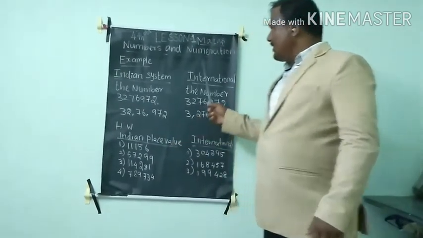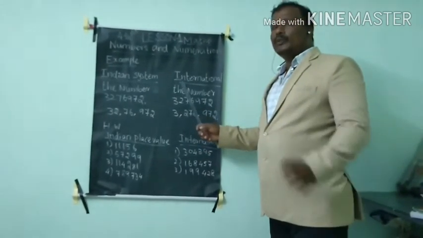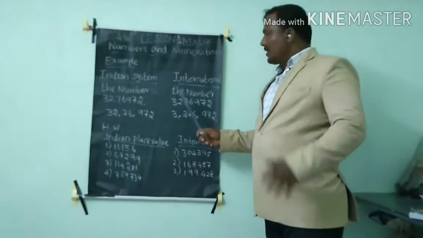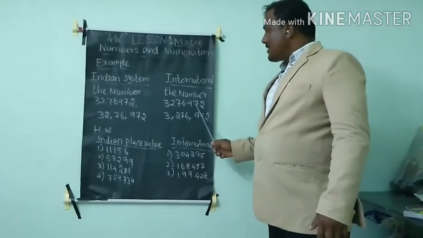As per the international system, the same number, as per the rules you already saw: first 1s, tens, hundreds.